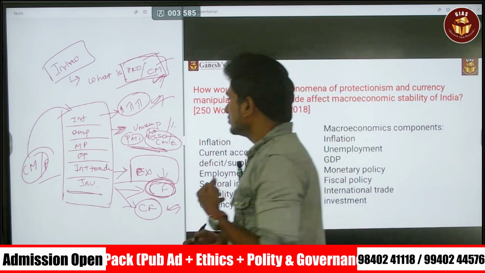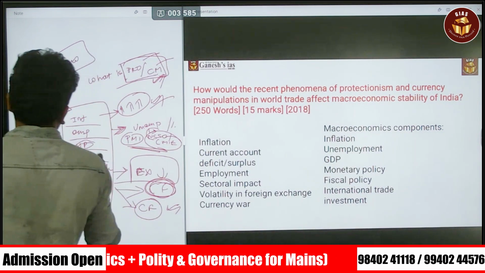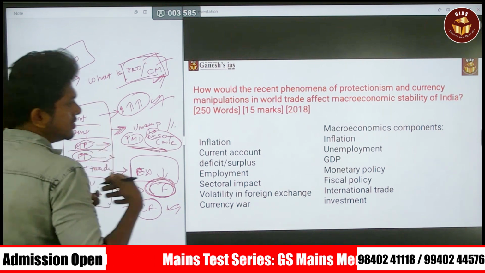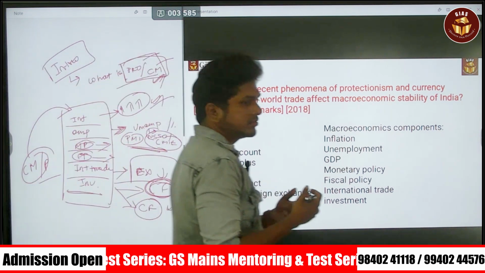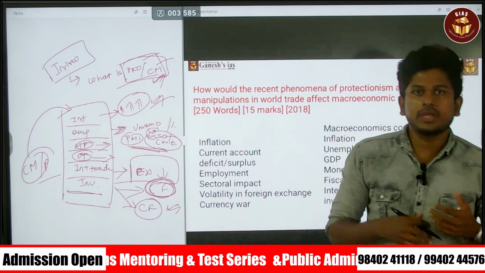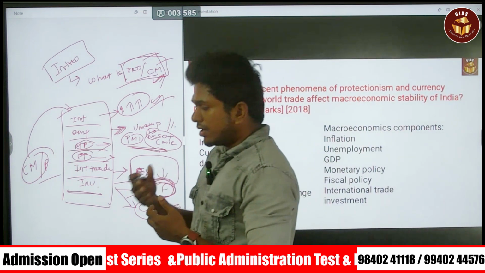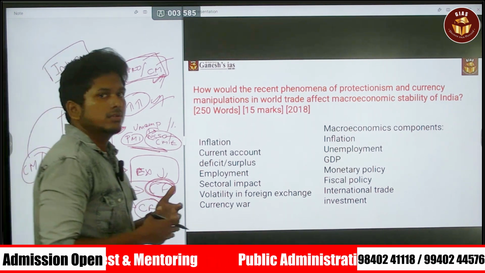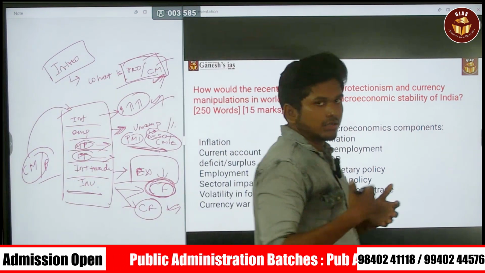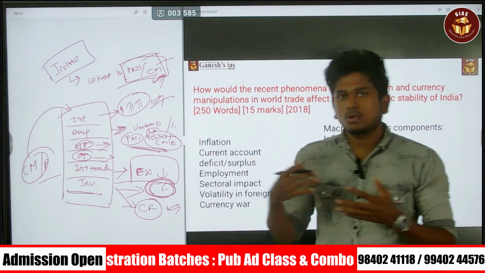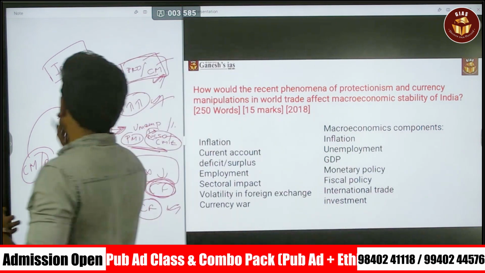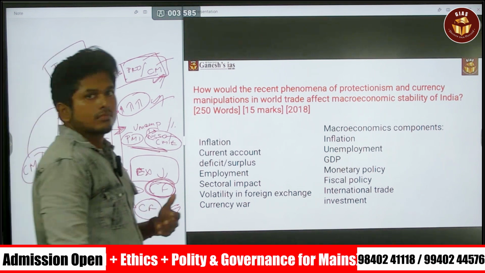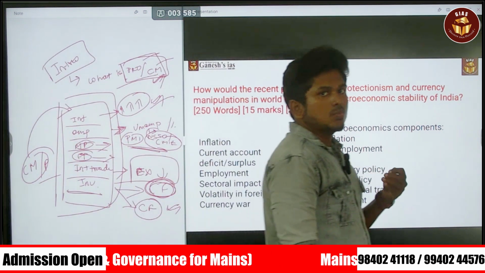Capital flight. Next, when there are these kinds of issues, obviously there will be a need for changes in taxation. At the same time, we have to hold the monetary policy meetings. Those are the things the government has to do, and the RBI has to do. So this is the way you have to try to answer. This is more important.